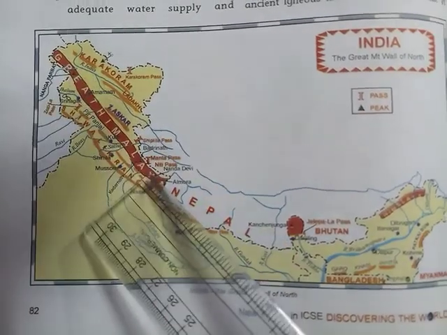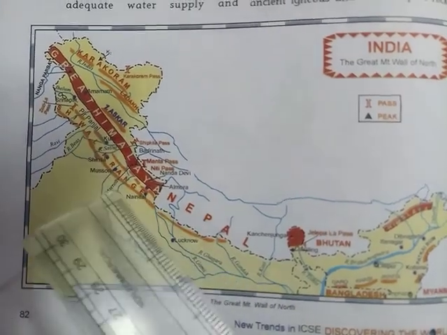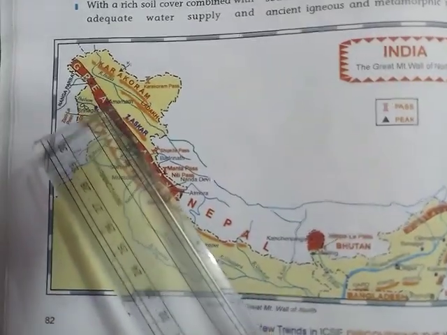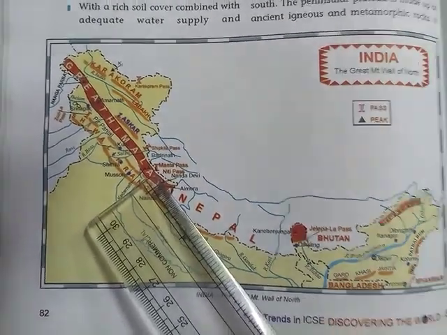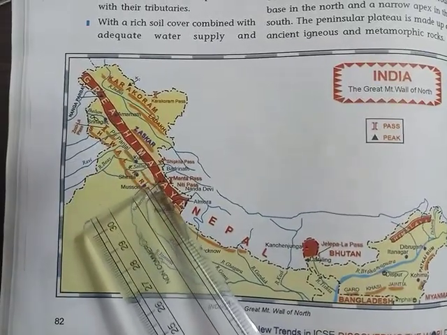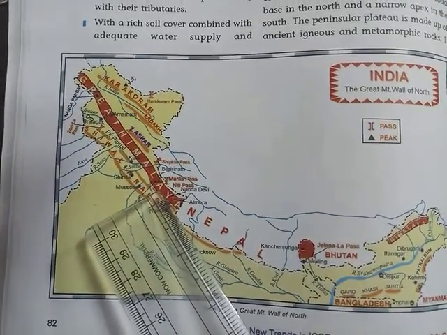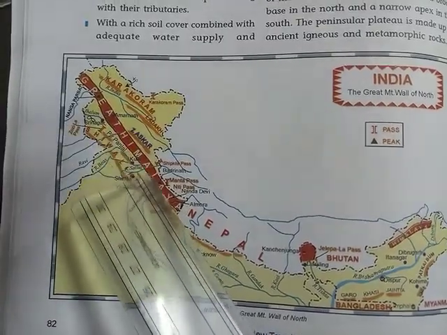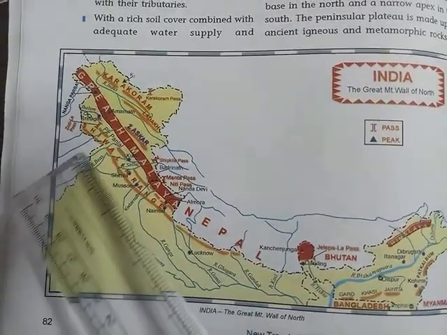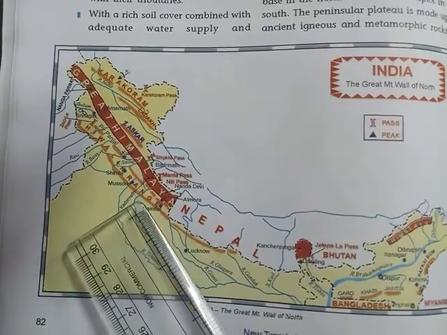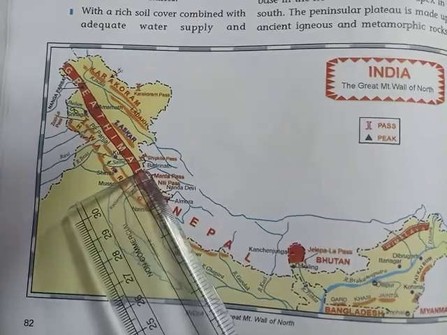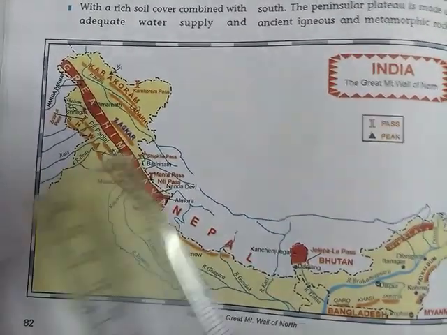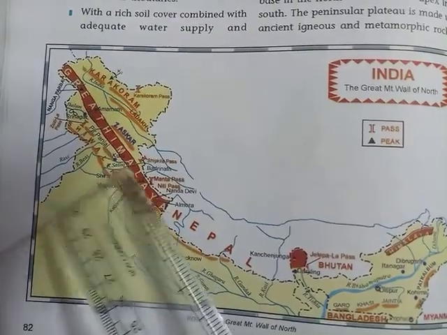Now this Great Himalaya is divided into three parts because it has three parallel ranges, right? The first, on the northern side of the Great Himalaya, is the Himadri range. Then, if we come a little bit down, the Himachal is situated after that. And lastly we can see the Shivalik range. So the first one is Himadri. There the mountains are very high, 6,000 meters above sea level.